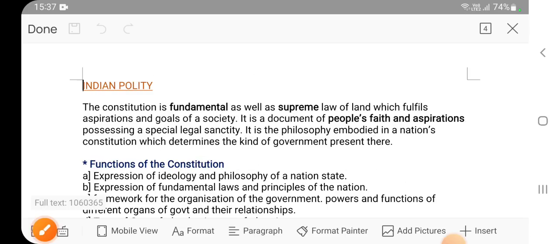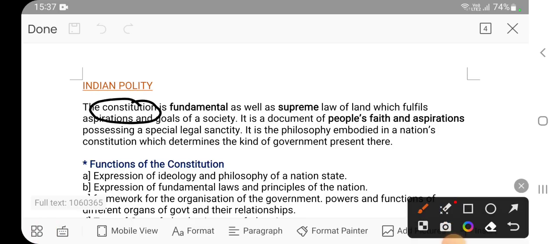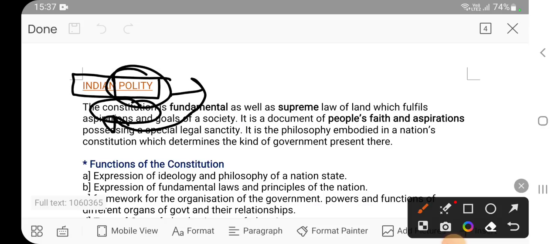Where these rules, laws and regulations are mentioned, it is called the constitution. So we also need to understand the constitution. That's why your syllabus mentions so many topics of the Indian constitution, because we want to study Indian polity, and to understand polity we need to understand the constitution.